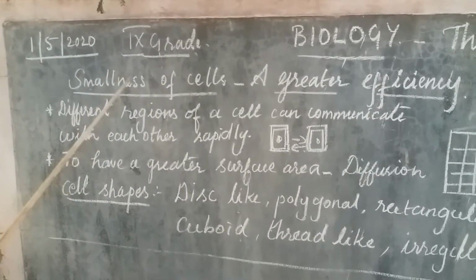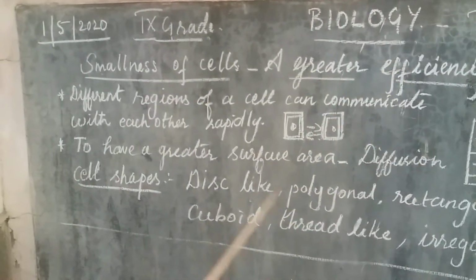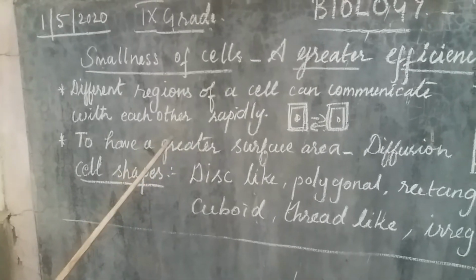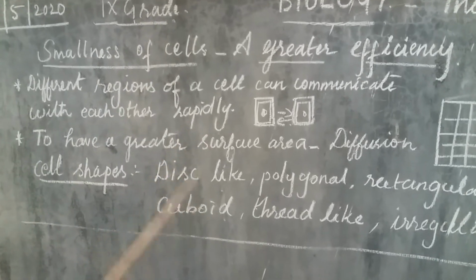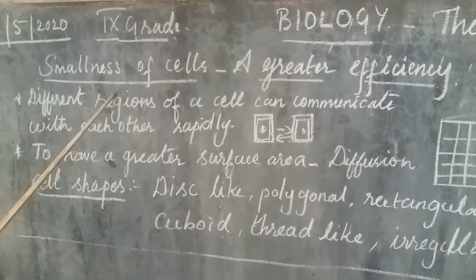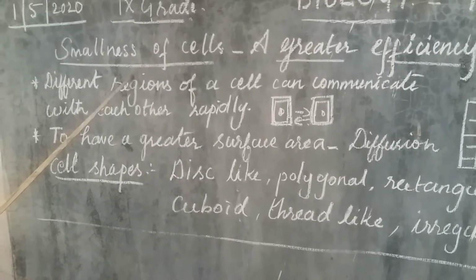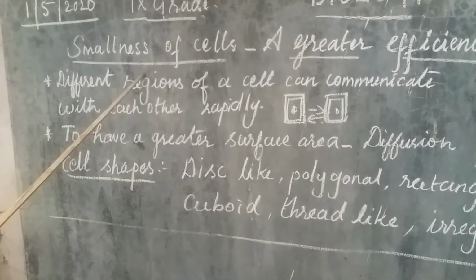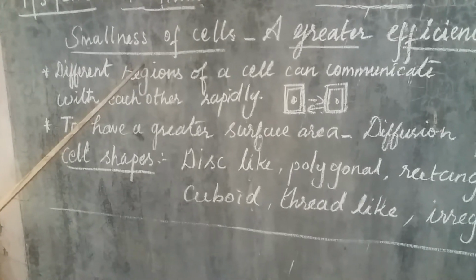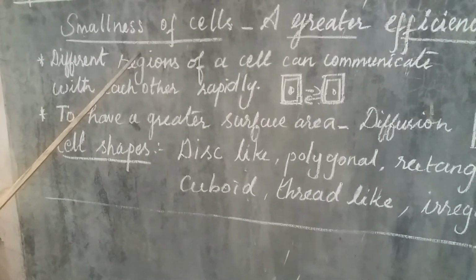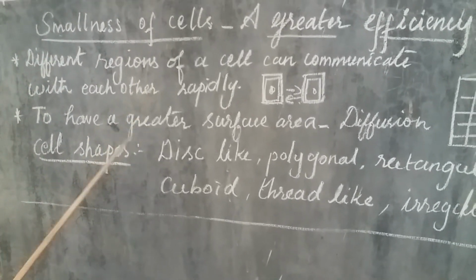The next concept is the smallness of cells, a greater efficiency. Cells generally remain small in size, and this is so for two main reasons. Without any reason, nature never does anything. Nature created the cells very small, minute, invisible to our eyes, only visible when we observe them under the microscope. Why did nature create the cells so small? There is a reason behind that. Two reasons are there. One by one, let us see.